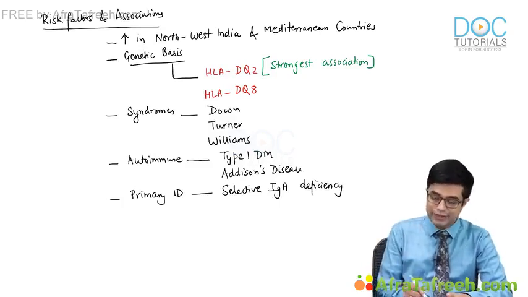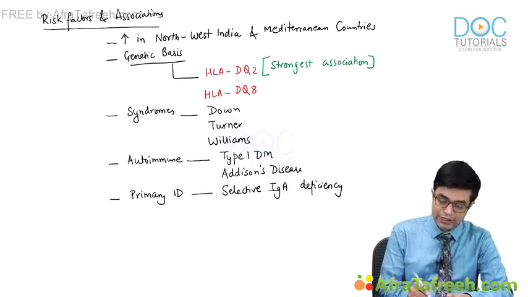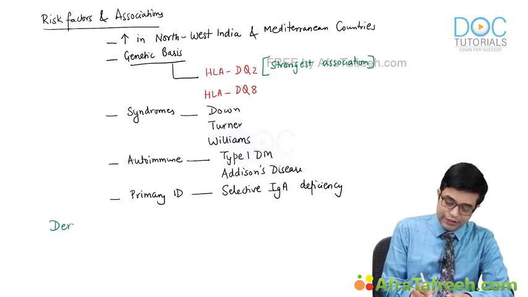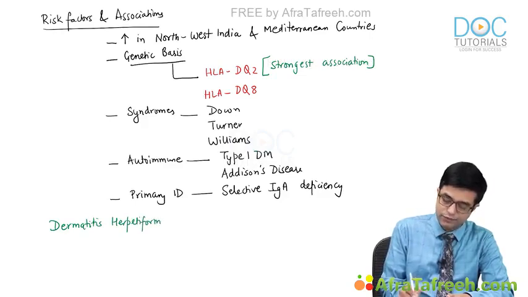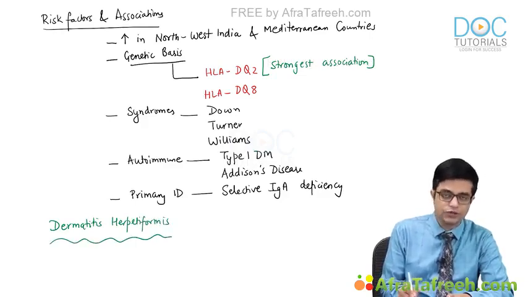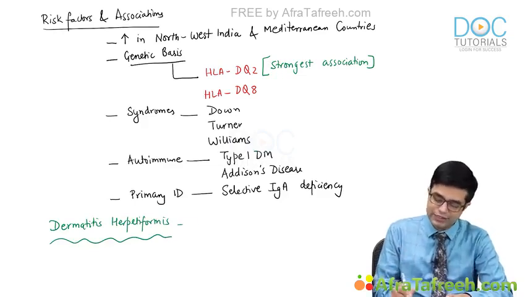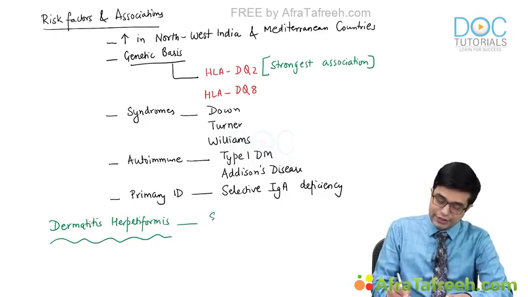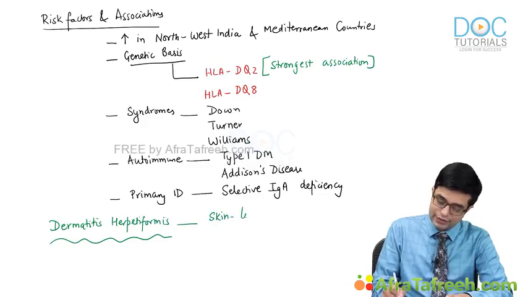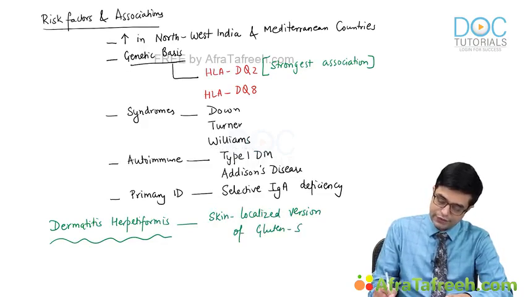And remember, there is a condition called, I'm writing it separately, dermatitis herpetiformis. It is a type of vesicobullous disorder. You will be reading about it in dermatology. Dermatitis herpetiformis is considered to be the skin localized version of celiac disease, of gluten sensitive diseases.